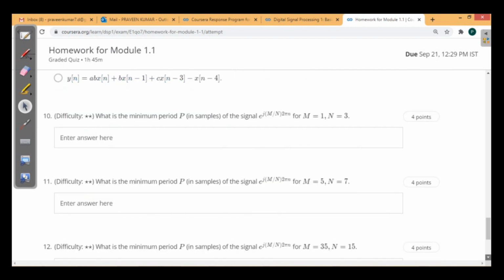See the 10th one. What is the minimum period of the signal e power j m by n 2 pi n for m equal to 1 and n equal to 3? So we need to find the minimum period.